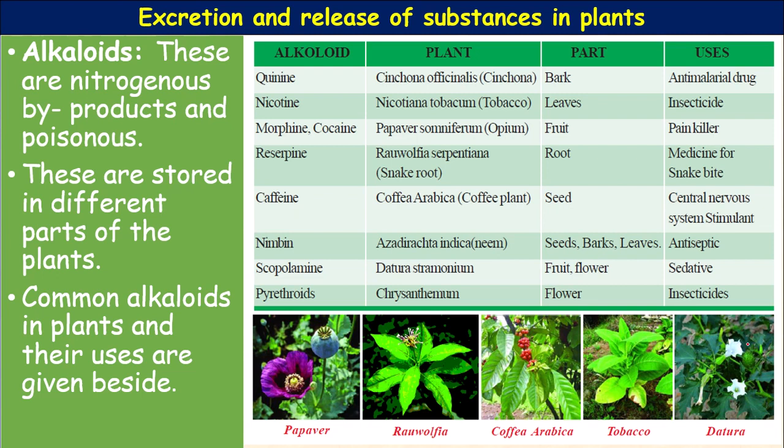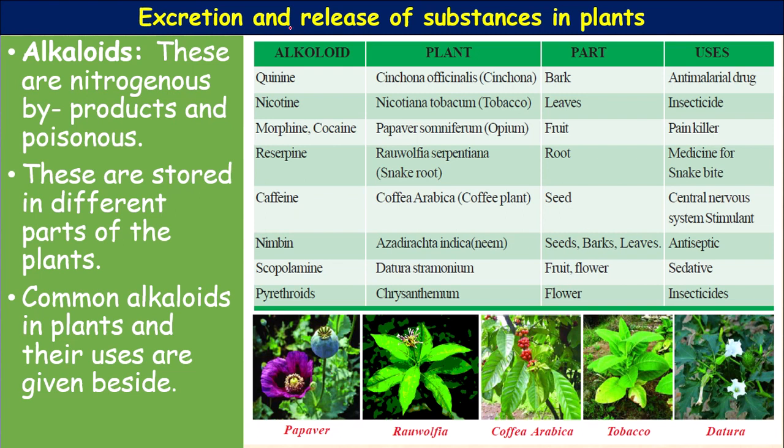Datura stramonium is also a very medicinal plant. These are all medicinal plants if used in the right proportions. If they are used beyond the limit, they act as poisons. Alkaloids are nitrogenous byproducts.